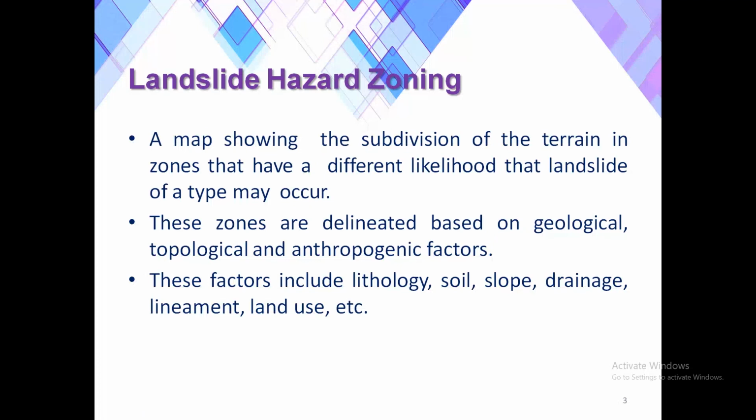Geological factors include the types of soil, fault zones, slopes, etc. Topological factors include drainage, contour maps, and anthropogenic factors include land use, climate change, and hydrology.